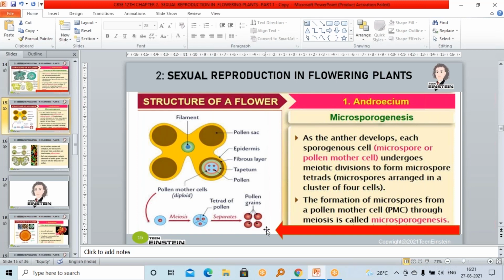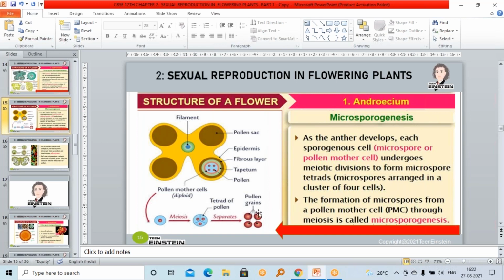After that, in this one you can see each cell from the center, microspore mother cell, will undergo division and form microspore tetrad. Here you can see only 3 cells. On the other side, there will be another cell. So altogether 4 cells will be there. And after dehydration, each cell will get separated, right?